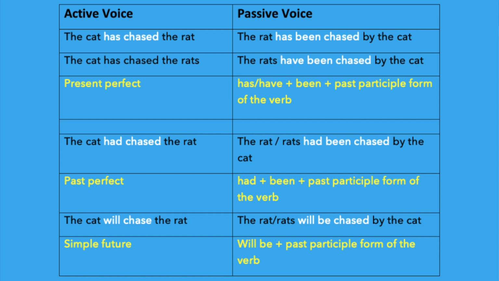Okay. Next one is the cat had chased the rat. It is in the past perfect tense, had plus third form. So we have to use had been. The rat or rats had been chased by the cat. Let's move on to the next sentence. The cat will chase the rat. It is in the simple future tense. So it becomes will be chased. The rat will be chased by the cat.